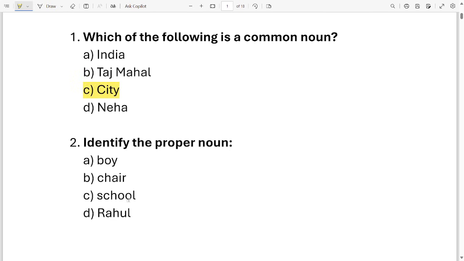Let's move on to the next question. Question number 2. Identify the proper noun. Here are your options: boy, chair, school, Rahul. So, out of these four options, which one is the proper noun? It is option D, Rahul.